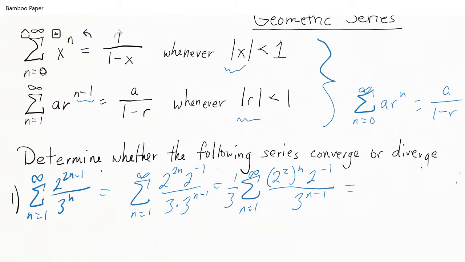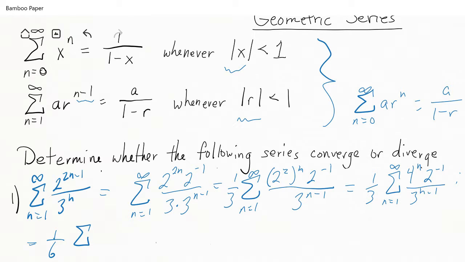So moving forward from here, this is 1/3 times the summation n equals 1 to infinity of 4^n, and then you have 2^(-1), and then a 3^(n-1). So that allows us to bring that 2^(-1) out in front. That's 1/2, so we can make it 1/6, and then we can keep on going.